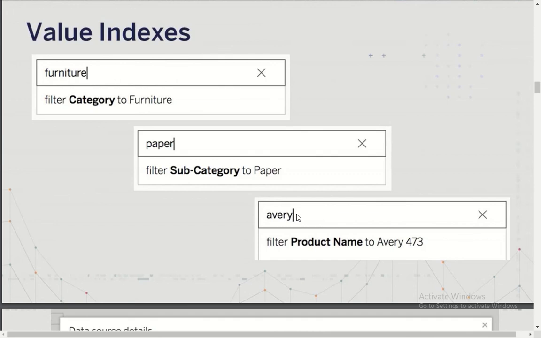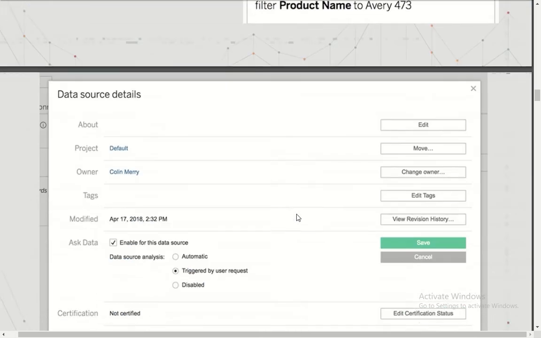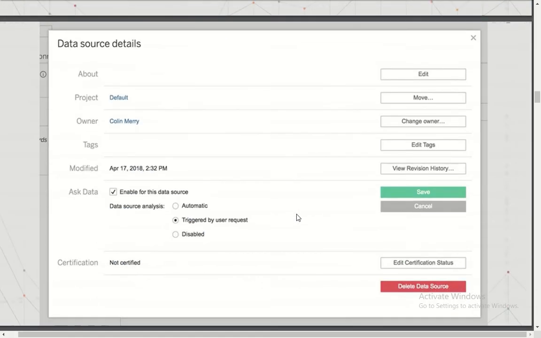Now let's go to the next information. How does it look when we publish Ask Data? By default it is not available in Tableau Server. So how do you enable Ask Data for your end users? There are a couple of options where you can define how to integrate or create a data set that works well for Ask Data.